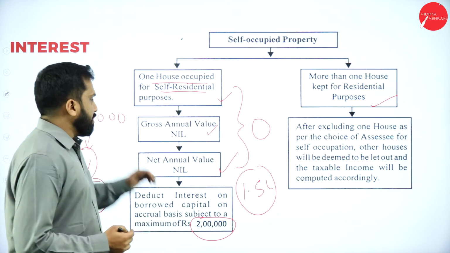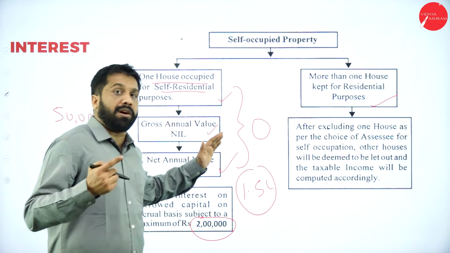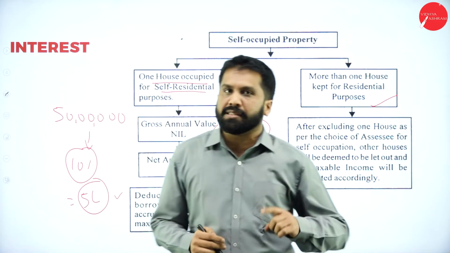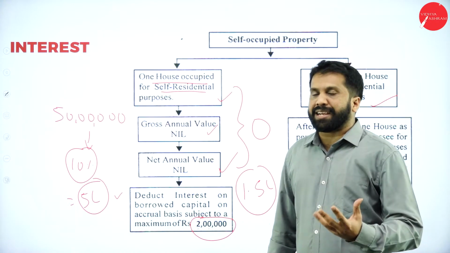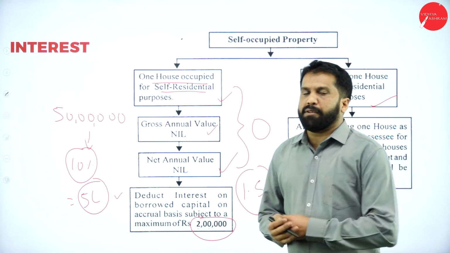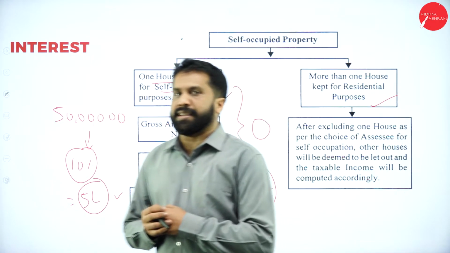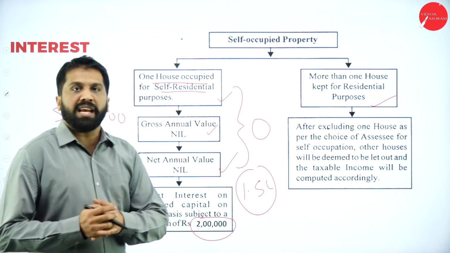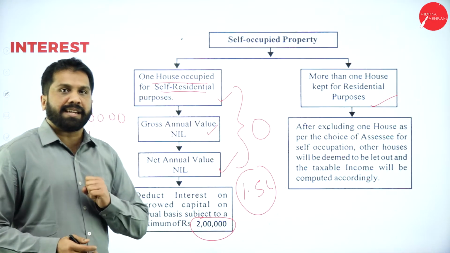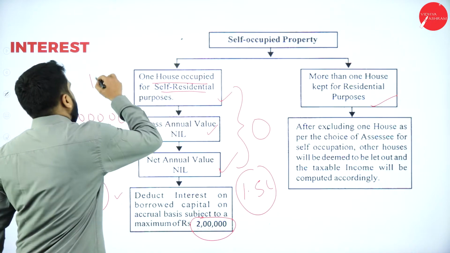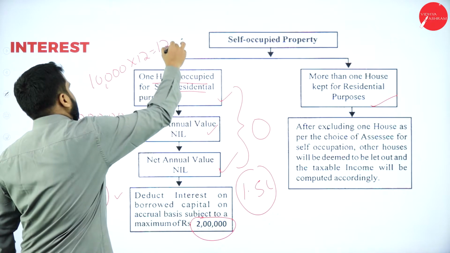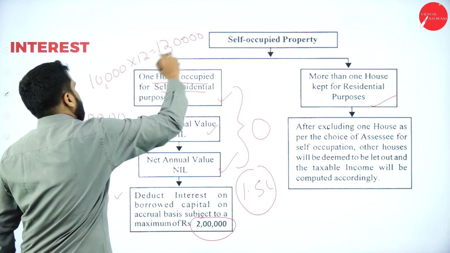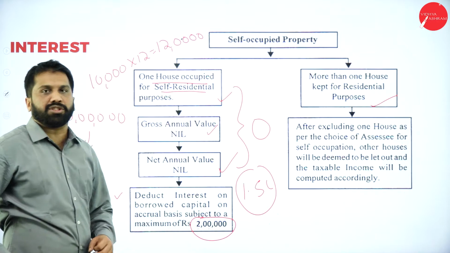2 lakh. If it is self-occupied, you have not given it on rent, then whatever interest you pay up to 2 lakh is exempted. Every month you are paying 10,000 interest. Self-occupied, every month you are paying how much interest? 10,000. It will be 10,000 multiplied by 12, up to 1,20,000. You can claim that as deduction.